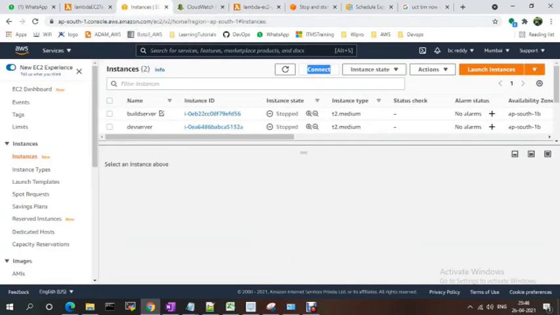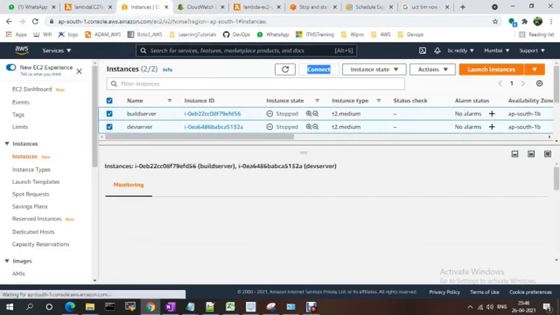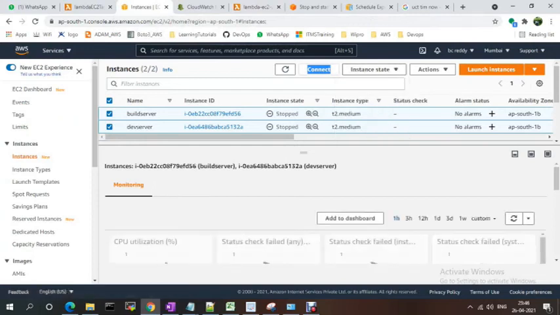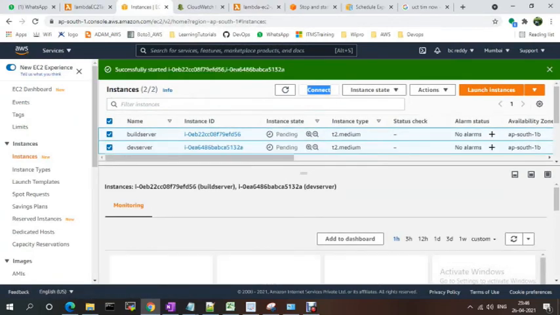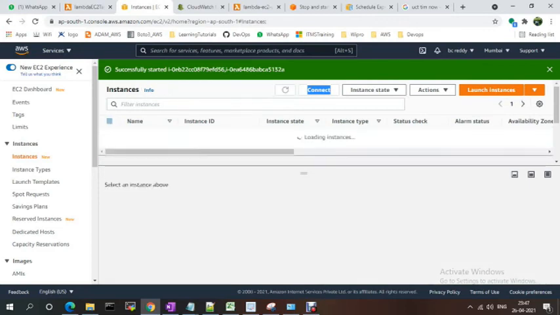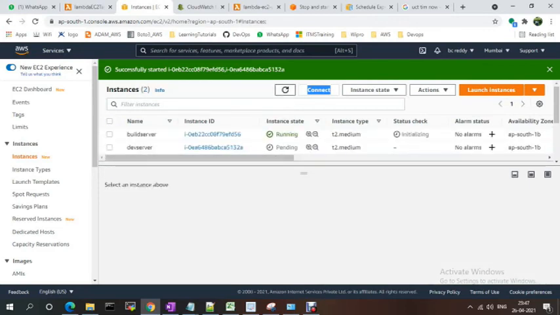Then I need to start those instances. Not only start: if someone uploads any files, at that time we need to send a Lambda function notification. We can achieve that using Lambda functions. Okay, it should be started.